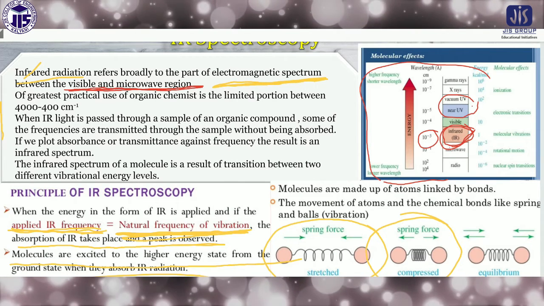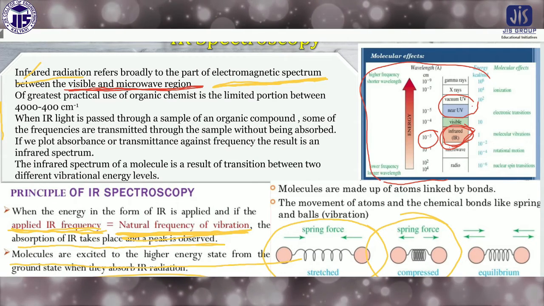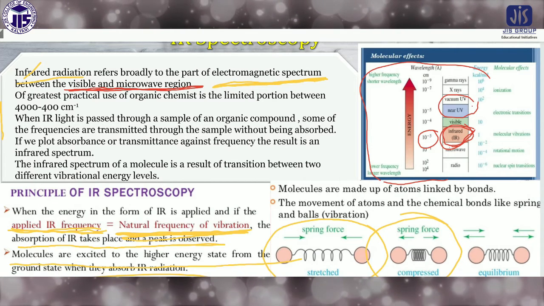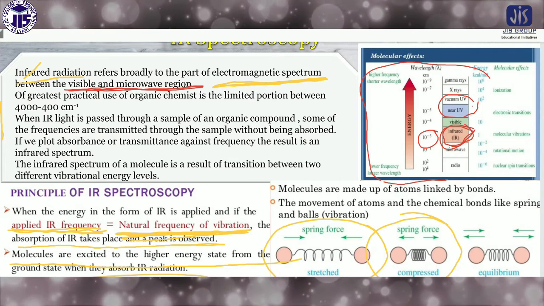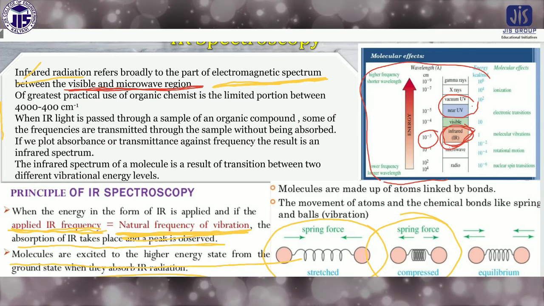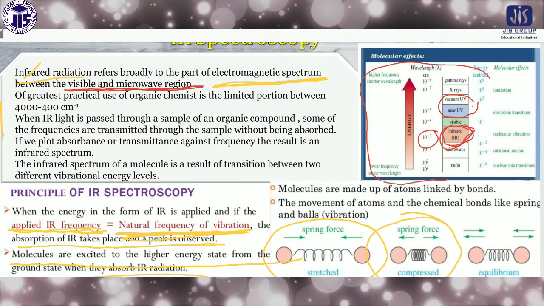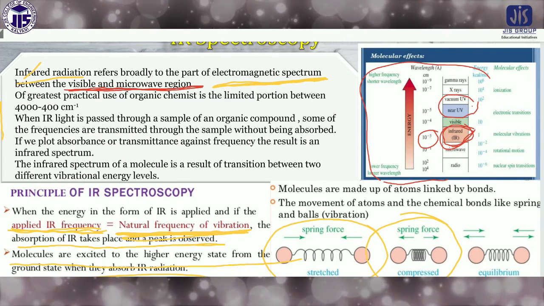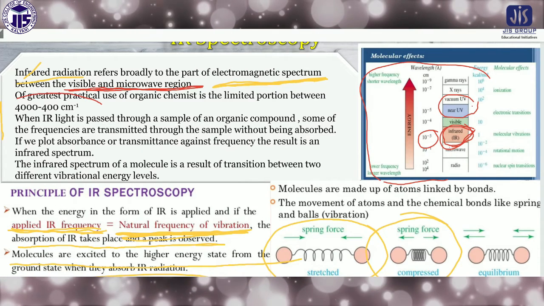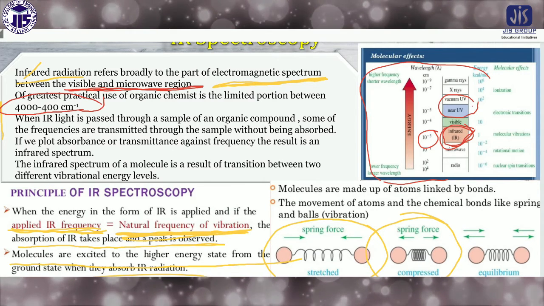We already discussed this fact. Here you have to keep in mind that for the infrared spectrum we plot the wave number on the x-axis, and on the y-axis the transmittance. Transmittance means the amount of light which is coming out from the sample. In UV visible spectroscopy it was the wavelength versus absorbance, but here it is transmittance versus wave number. Keep in mind, okay? The wave number range is 4000 to 400 centimeter inverse. In this range IR spectroscopy actually works.